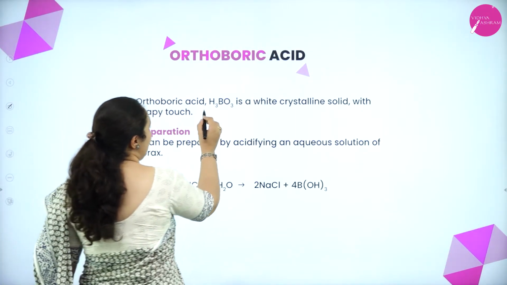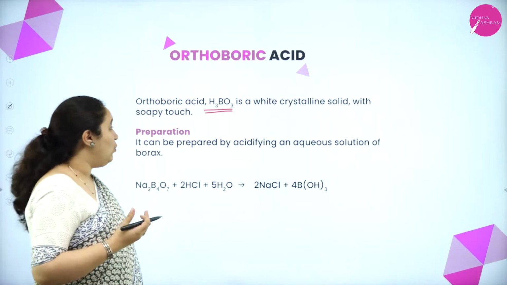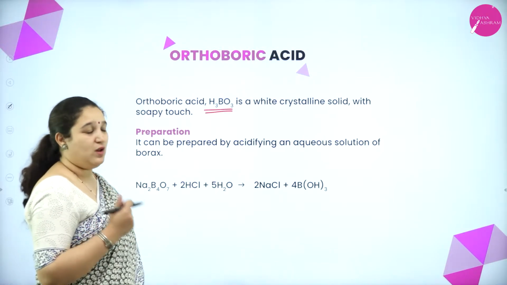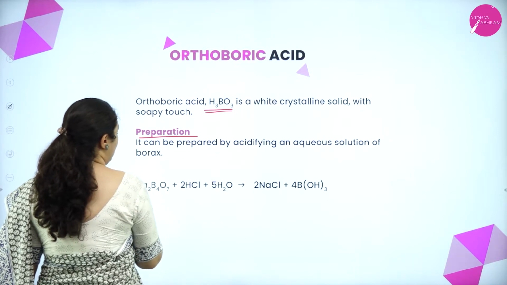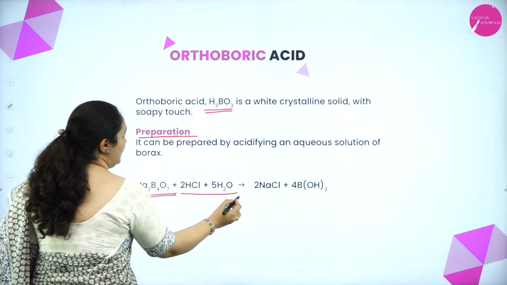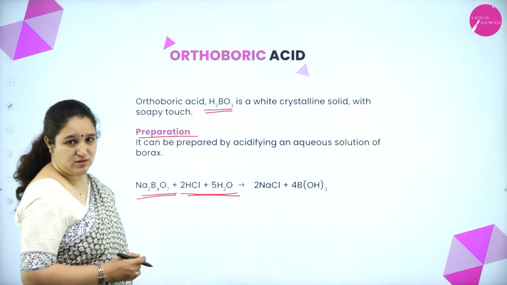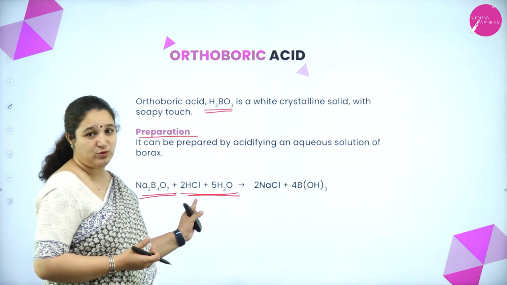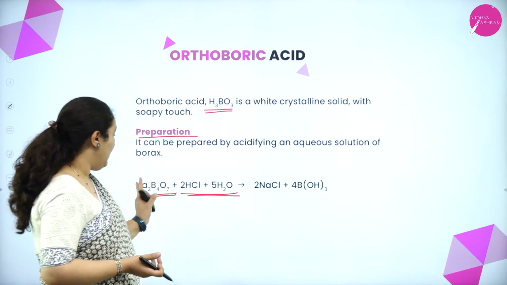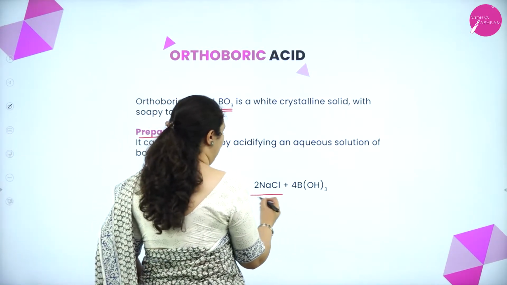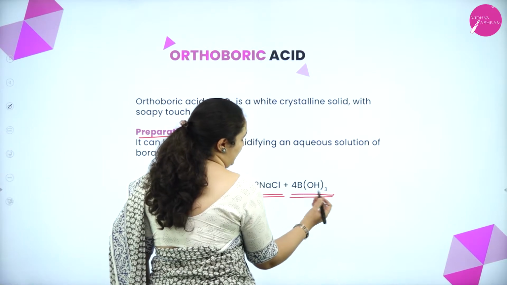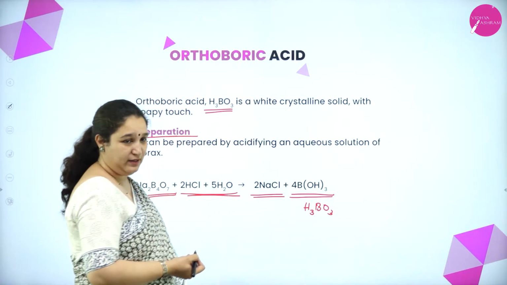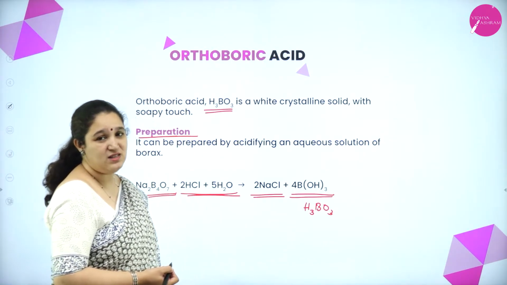So orthoboric acid is H3BO3. It's a white crystalline solid with a soapy touch. If you touch it, it has that soapy, slippery feel. Okay. So how can it be prepared? You take borax and treat it with acidified aqueous solution, water which is acidified. With borax, you will get NaCl and B(OH)3, that is nothing but H3BO3. That's a different way of writing it. Okay, that is how orthoboric acid is formed.